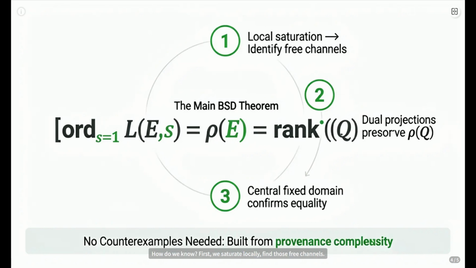First, we saturate locally, find those free channels. Then, we show both projections faithfully capture this count without adding or merging anything spurious. Finally, at the analytic center s equals 1, the free channels must manifest as s minus 1 factors and closed ones as non-zero units. Since the source is complete, there can't be hidden channels or fake factors. Boom! Equality derived from the object's integrity, not by hunting down counterexamples.